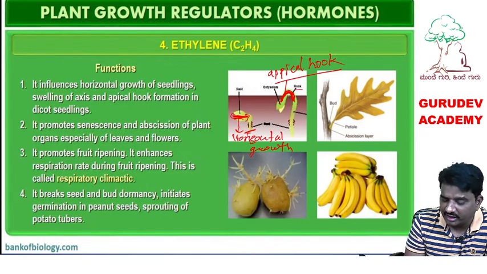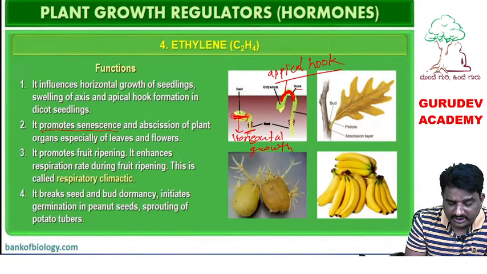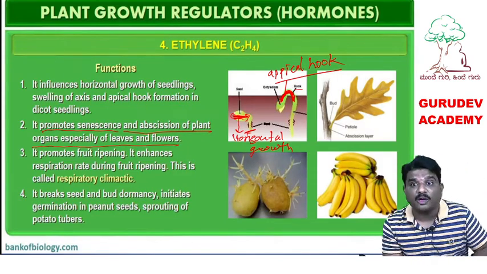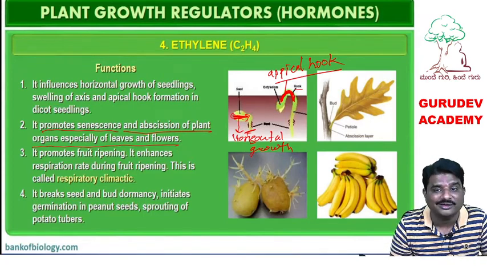Growth in seedling and apical hook formation in the seedling. Which hormone helps? Ethylene hormone helps. It promotes senescence and abscission in the plant organs, especially leaves and flowers. Remember, it promotes senescence, means aging. ಮಾಡ್ತದಲ್ಲ, ಜಲ್ದಿ aging ಮಾಡ್ತದ.